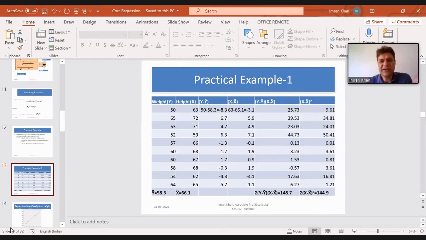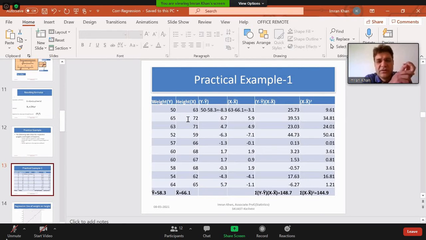But now, if I am interested to know the weight of a student whose height is 64 inches, do we have any value for 64 height?